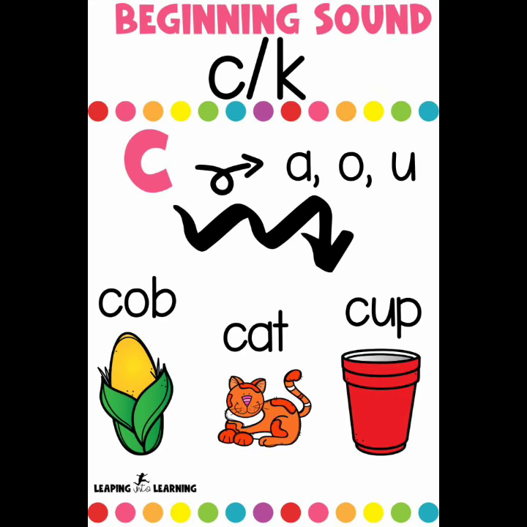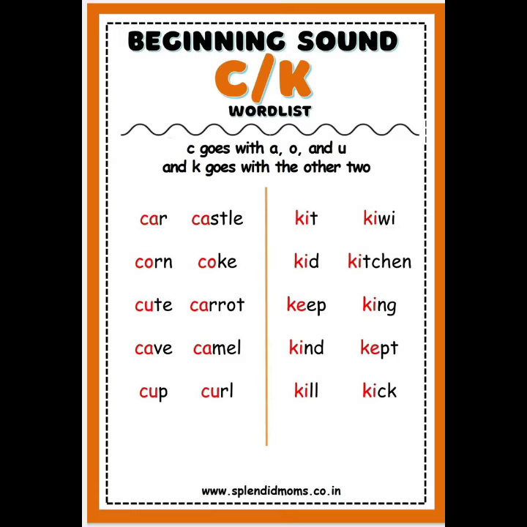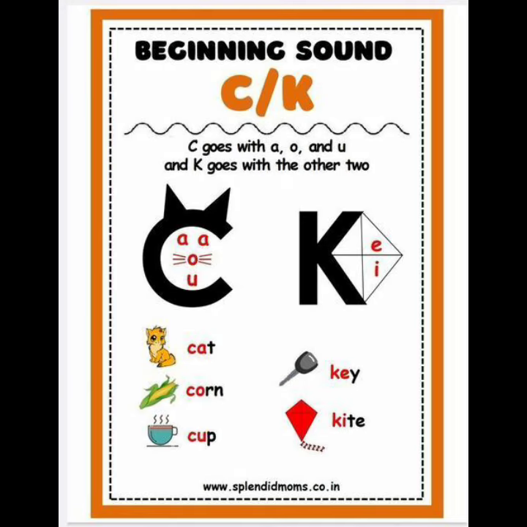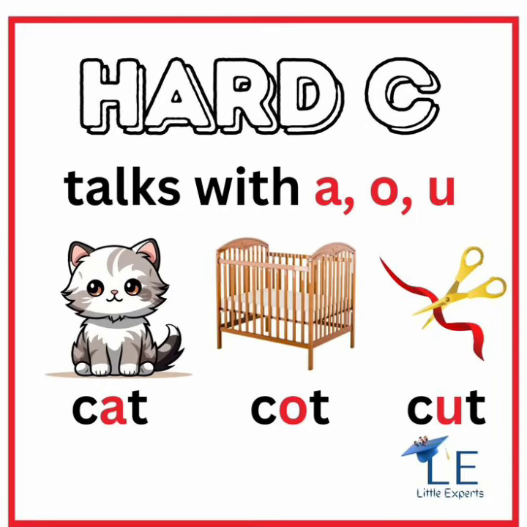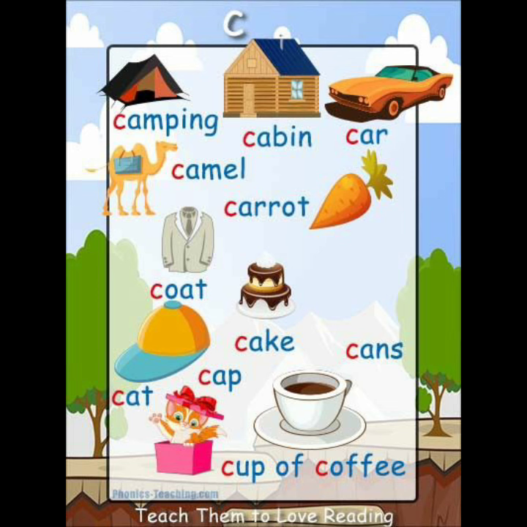Number 1, letter C says K when it's a hard C. It's followed by A or O or U. Cake, cat, cow, coffee, camel, carrot.